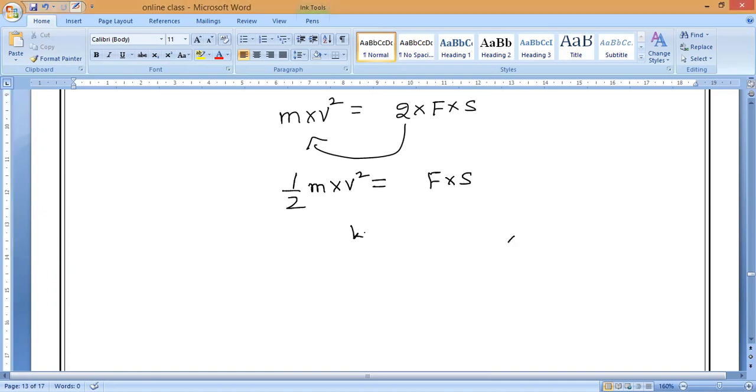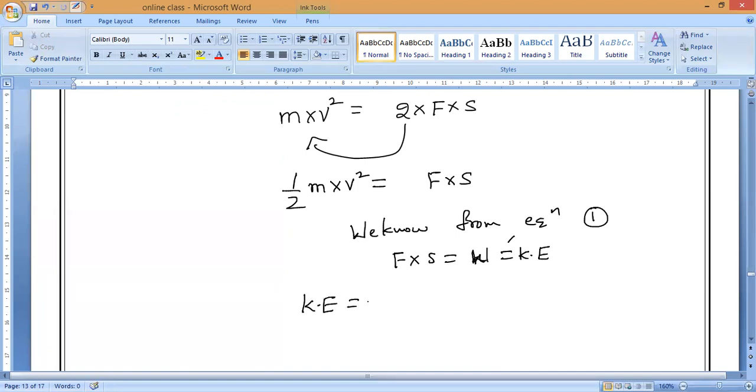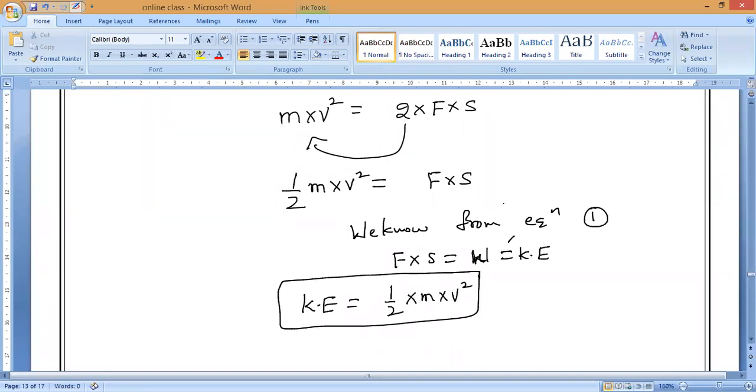We know from which equation? From equation 2, I think. Equation 1, correct? Equation 1. So what is that? Force into displacement is equal to work done. Work done is equal to what? Kinetic energy. Kinetic energy is equal to half into M into V square. So F into S is equal to what? Kinetic energy, which is equal to half mv square.